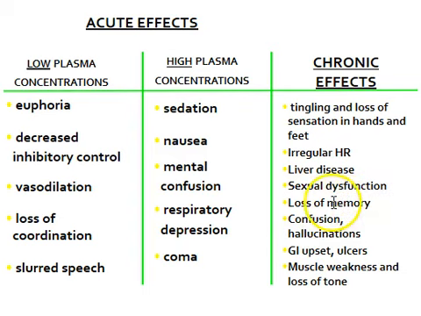At some point, they do start to lose memory. They become confused, and some patients will hallucinate. GI upset and ulcers are also quite common in this patient population, as well as a loss of muscle tone or muscle weakness.